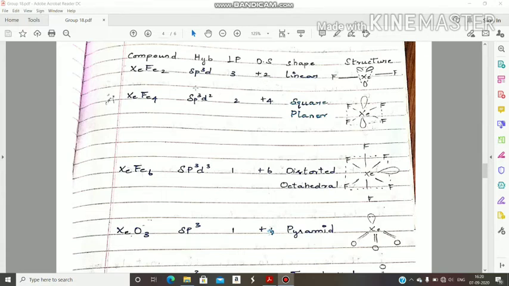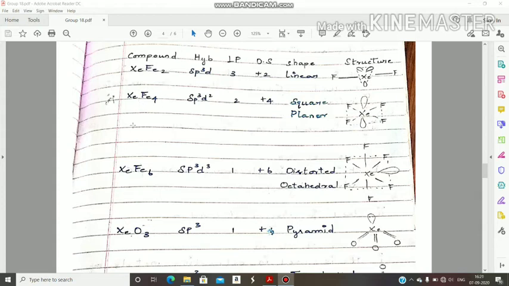If sp3d hybridization has 3 lone pairs, then its shape is linear. So that is the shape of this compound. You have to remember these 5 columns. These are very, very important. Definitely you will face one more question regarding this at CBSE level.